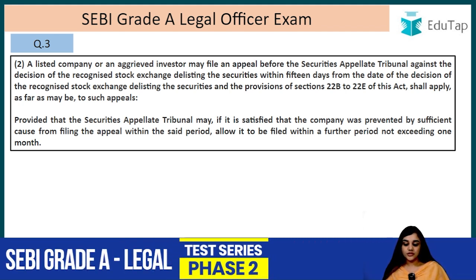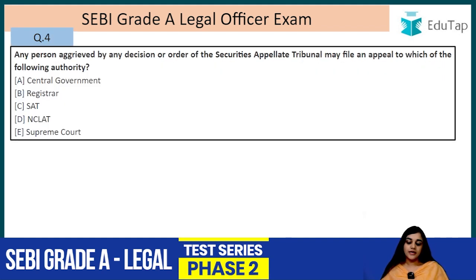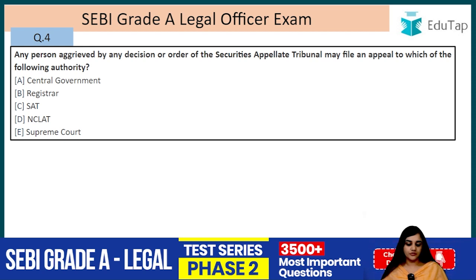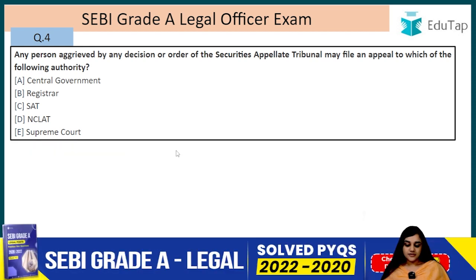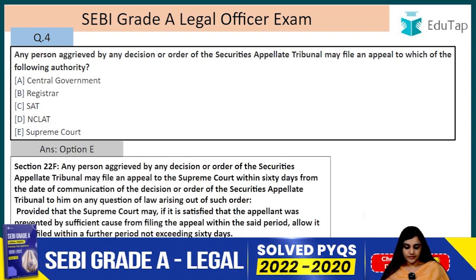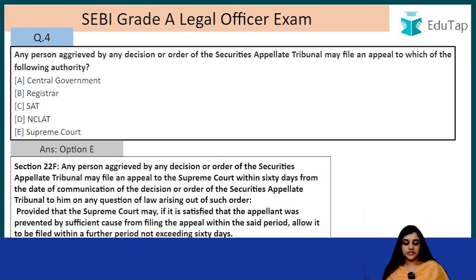Alright. Question number 4. Any person aggrieved by any decision or order of the Securities Appellate Tribunal may file an appeal to which of the following authority? The answer is E, that is the Supreme Court, right? This is under Section 22F.